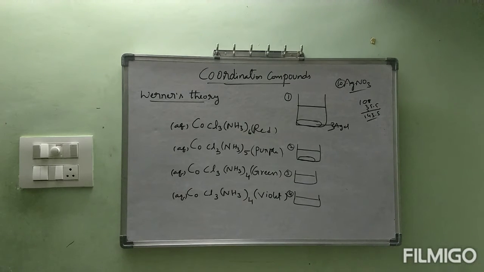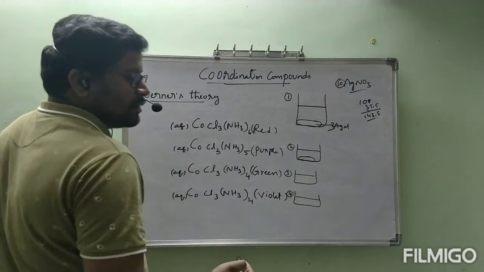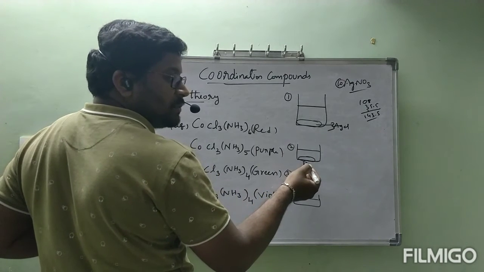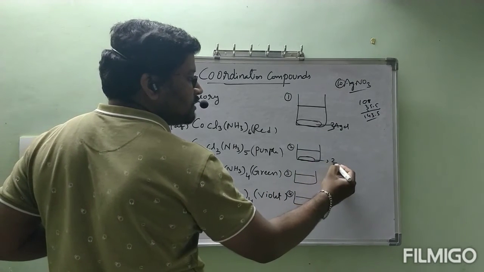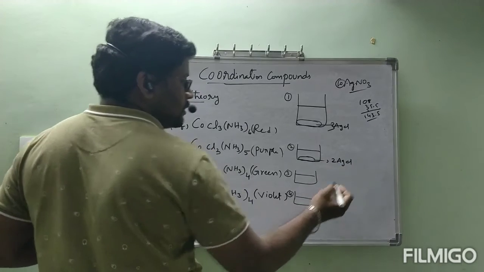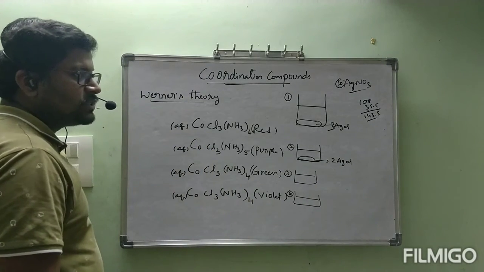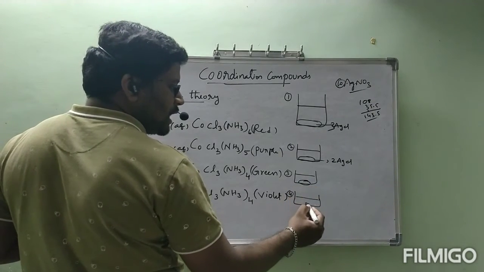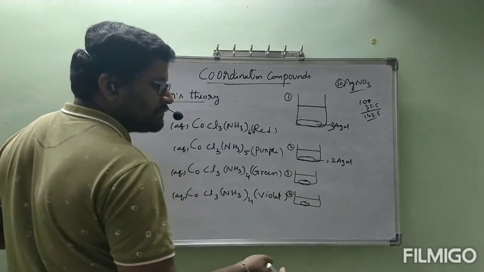Next, from the second beaker he also obtained some AgCl, but that much amount is not obtained from here. This is only 2 moles of AgCl. From the third beaker and fourth beaker, that quantity is further less.